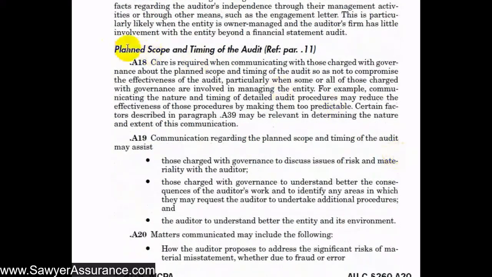And next, regarding our communications to those charged with governance about the plan, scope, and timing of the audit, we have a few additional details here to help us fulfill that responsibility. We want to be particularly sensitive about what we do tell those charged with governance, especially if they are members of management, about the scope and timing and the nature of our procedures. We certainly would not want to tell them the detailed audit procedures that we anticipate performing, because then they might be able to fraudulently escape those misstatements in those sections if our procedures are too predictable. So we want to give a high-level scope and timing of our audit and not necessarily a detailed outline plan of exactly what we intend to do.